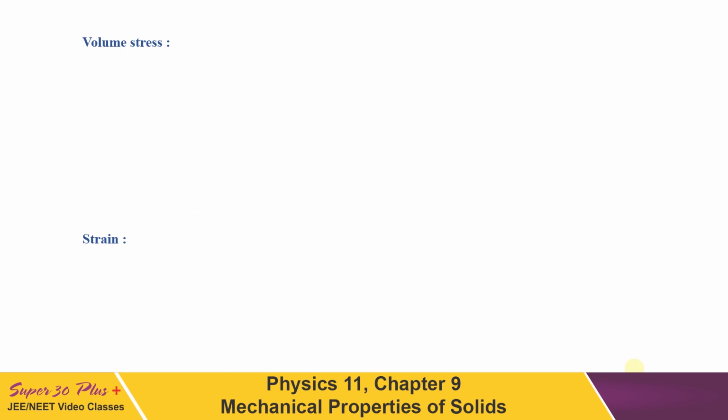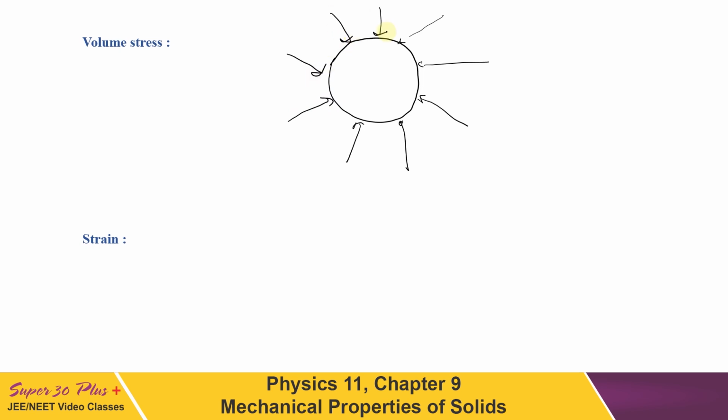The stress developed in the body is known as volume stress. Here it has to be like this, which I have shown here, that this body is being subjected to normal forces from all the sides. So of course there will not be any change in shape, but it will be symmetrically compressed to a smaller sphere. So this kind of stress is called volume stress.